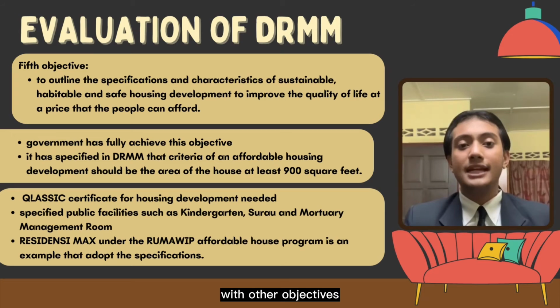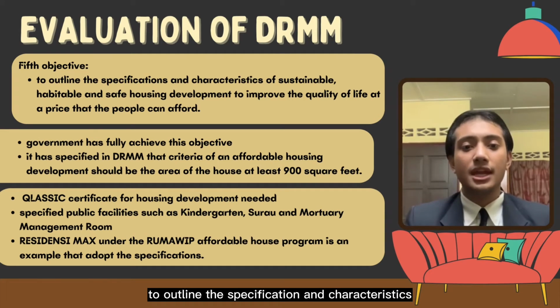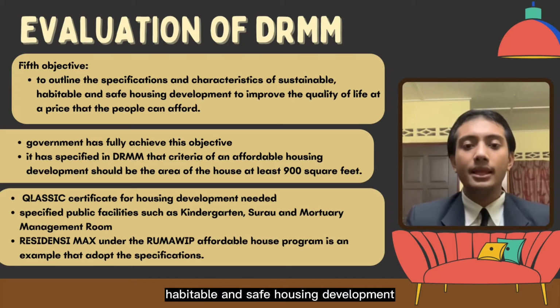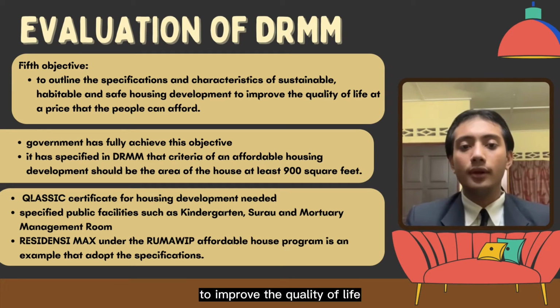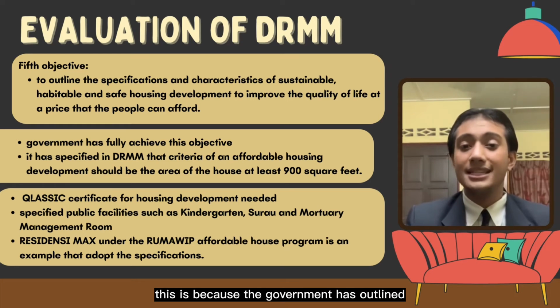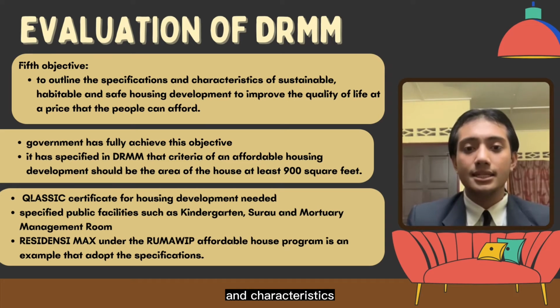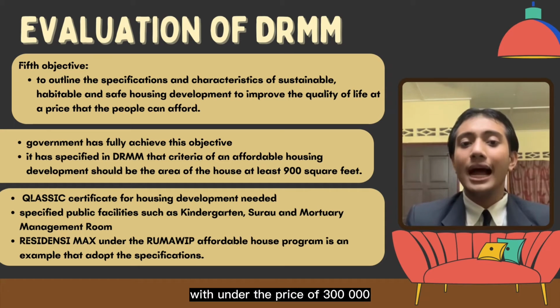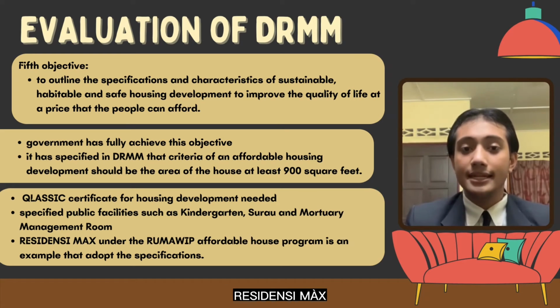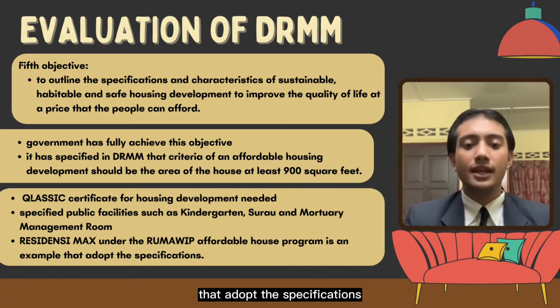In contrast with other objectives, the last objective, to outline the specification and characteristics of sustainable, habitable and safe housing development to improve the quality of life at a price that the people can afford, can be said to have been achieved. This is because the government has outlined the specification and characteristics such as the area of the house should be at least 900 square feet, must have Class C certificate, must have public facilities such as kindergarten, surau and mortuary management room, with under the price of 300,000. This makes sure that the objective was achieved. Residency Max under the Rumah WIP Affordable House Program is an example that adopts these specifications.